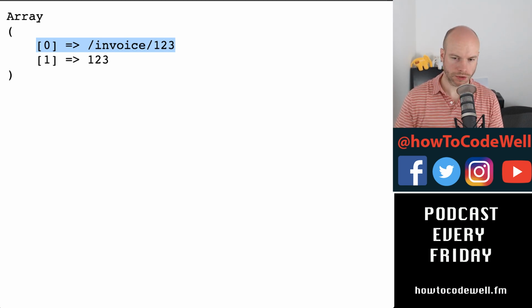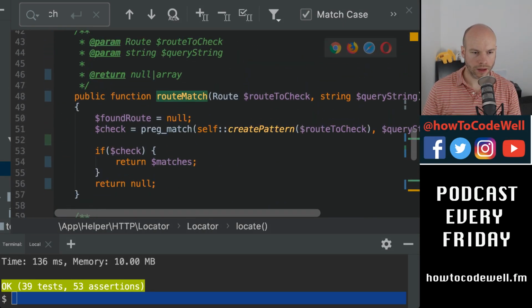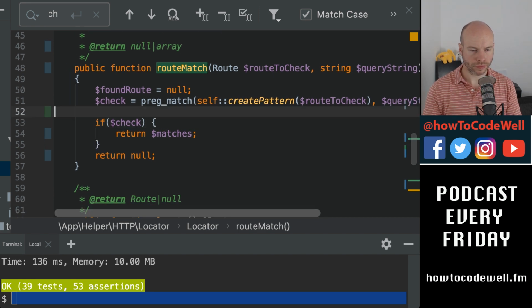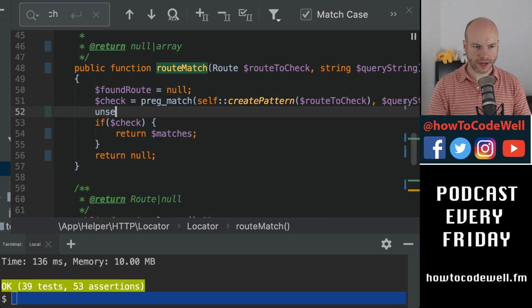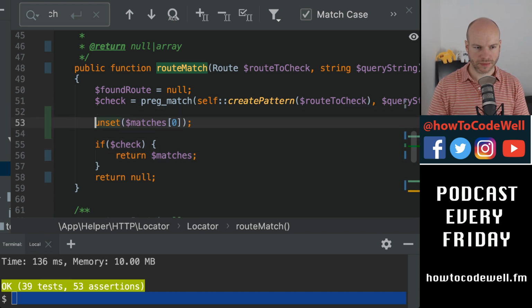Let's go back to the code, and then at this point here, we want to do an unset of matches, but we can only do this if matches is set.